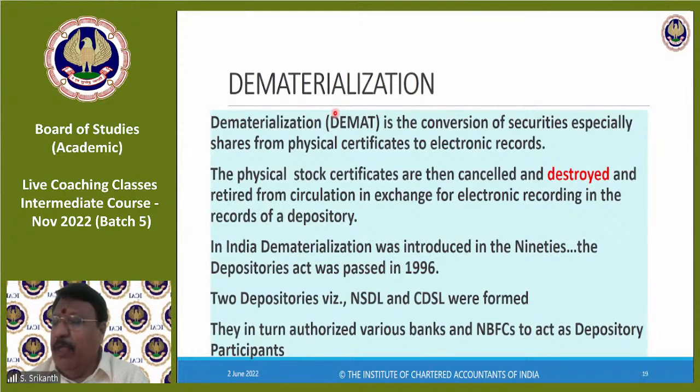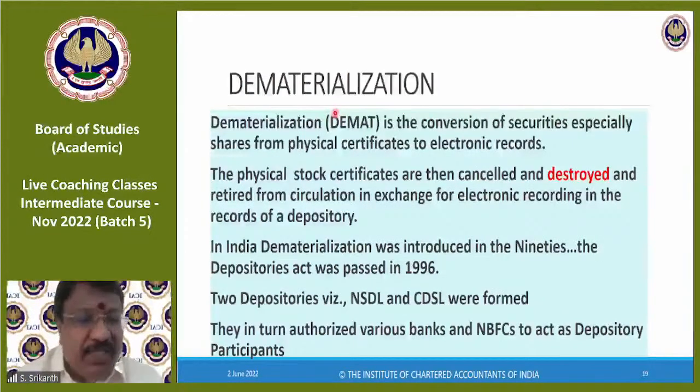For a listed company, there will be no more physical shares. If a few people are still holding, and there are very rare cases, they cannot sell those shares unless the shares are converted into dematerialized form. Conversion into dematerialized form is also known as making it fungible. Unless the shares are made fungible, you cannot trade, you cannot sell.